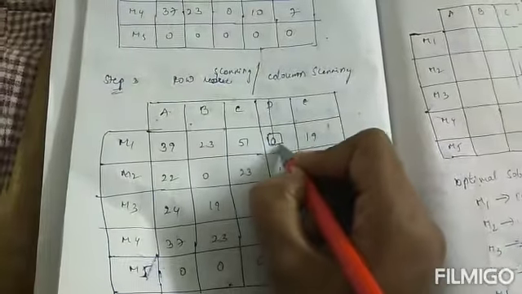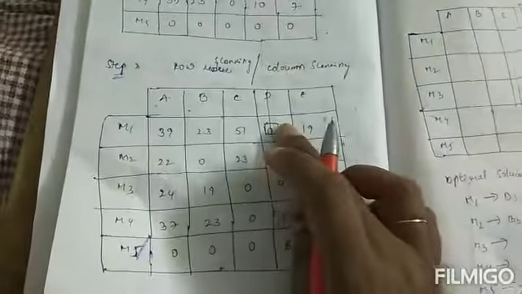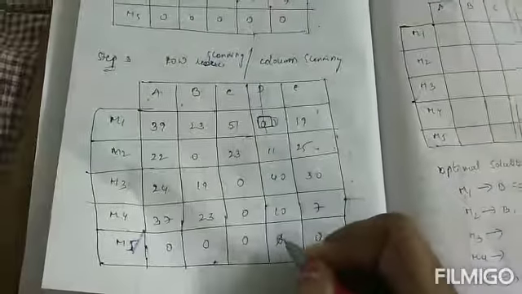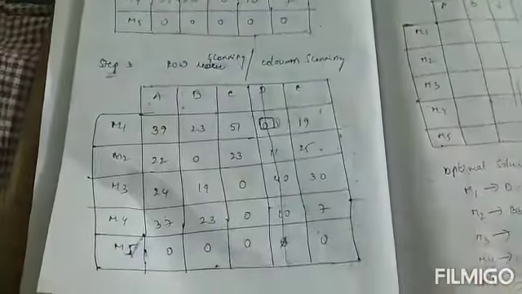So first we select this row. In this row we have only one 0. So I put a rectangle around this 0. Then if there is any other 0 in this column, I just cancel that 0 and strike off this column.